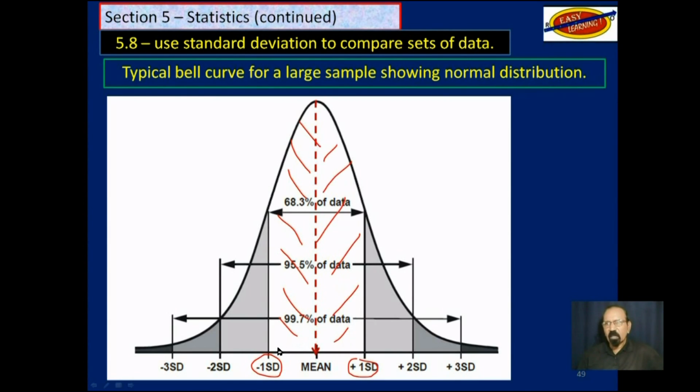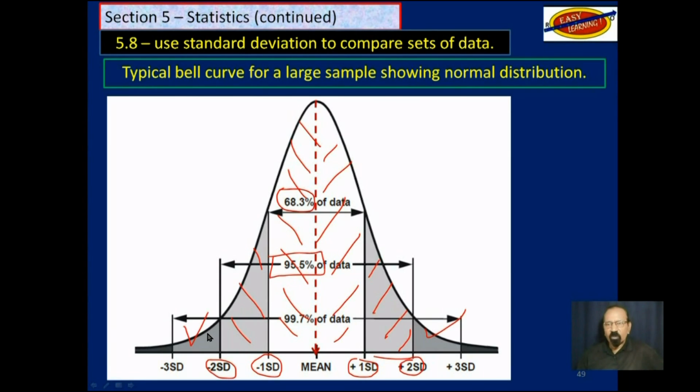And together, that would make up 68.3% of all the values of your data. If you take two standard deviations, we will add in this much here and that much here, and a third deviation will take in this piece here and that piece there.